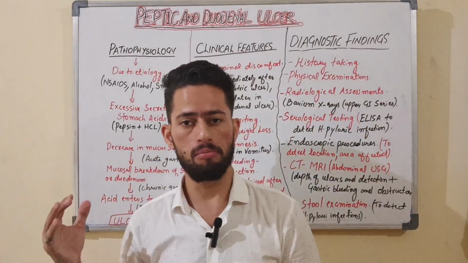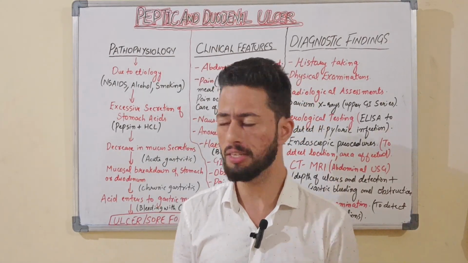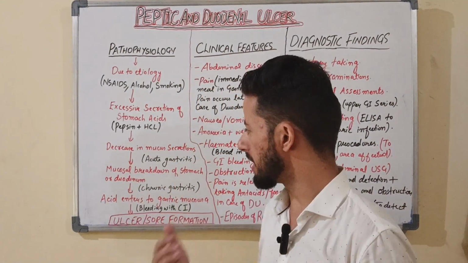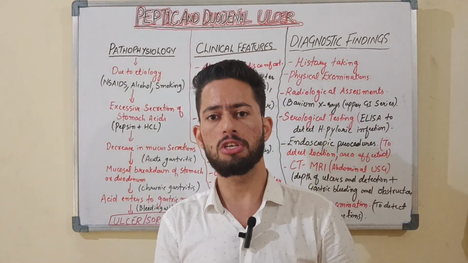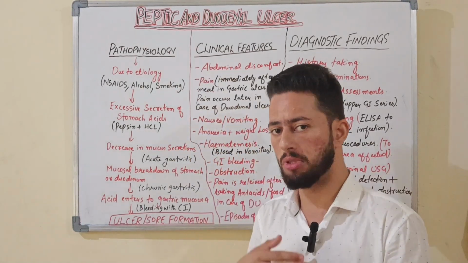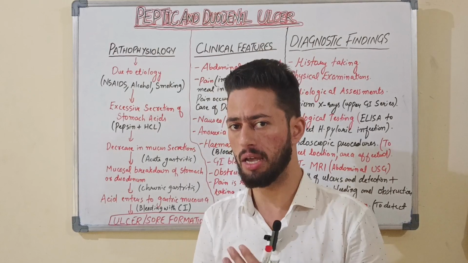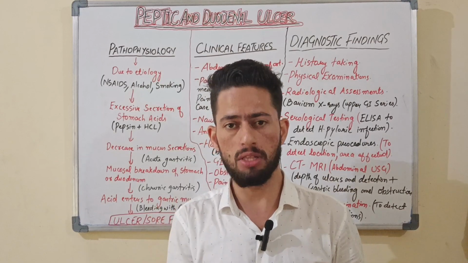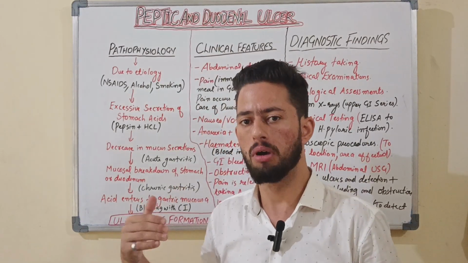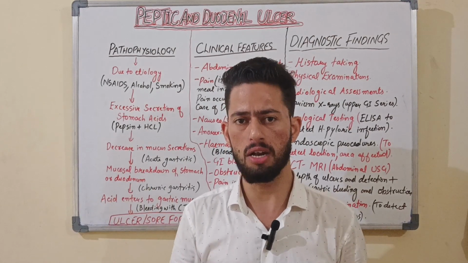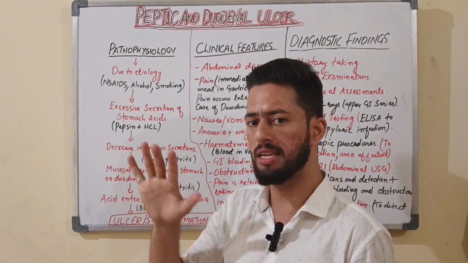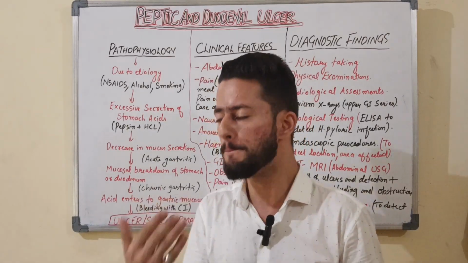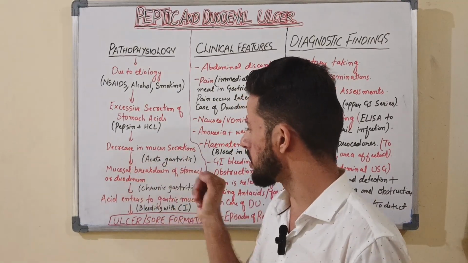So here we can say that due to etiology, any type of cause like NSAIDs, alcohol, smoking, what happens mainly is that the stomach secretes more HCl, that is, excessive secretion of stomach acids, followed by pepsin and hydrochloric acid. Okay, so as there is more HCl production, the mucus secretion gets decreased, understanding. The goblet cells which are present in the stomach lining are unable to secrete the mucus, because this HCl and pepsin suppress these goblet cells from producing mucus.